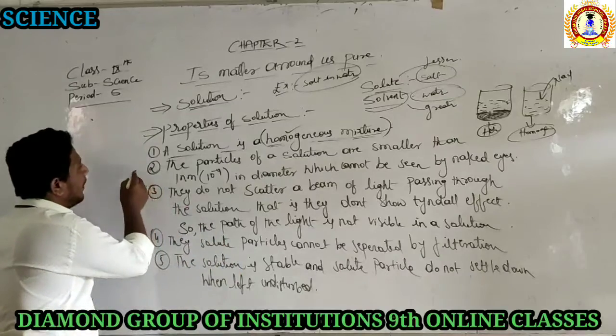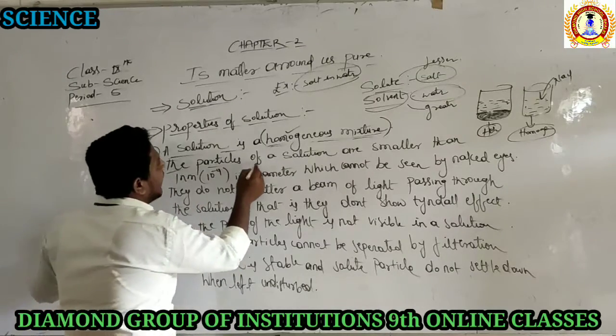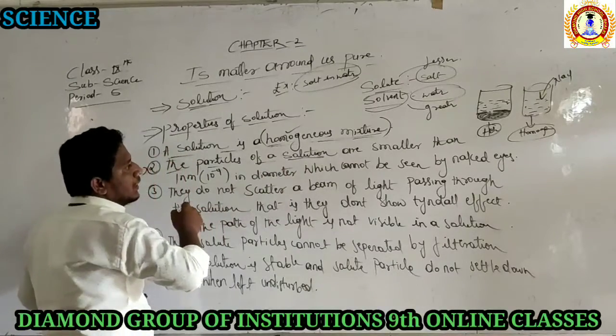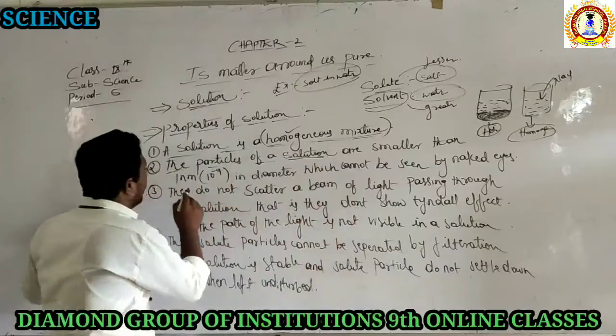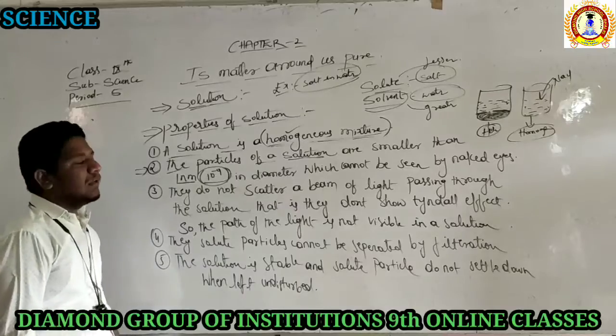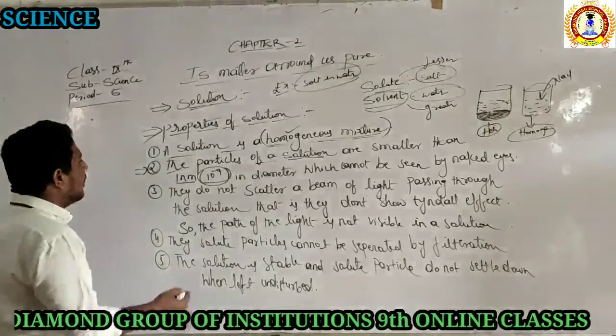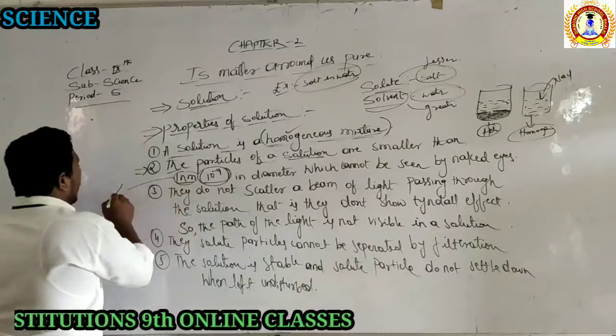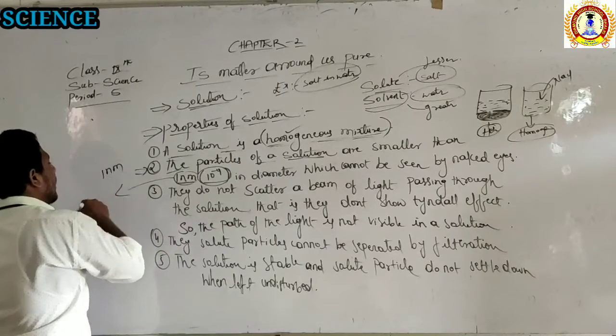Then the second property is that the particles of a solution are smaller than 1 nm, that is equal to 10 to the power of minus 9 meters. Means they are very small. The particles are represented by 1 nm.